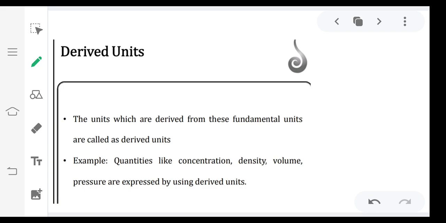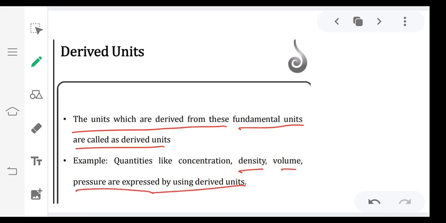Next, what are derived units? I have given 7 basic units. Derived units means the units which are derived from these fundamental units. Quantities like density, volume, and pressure are expressed by using derived units. Suppose density is mass by volume.